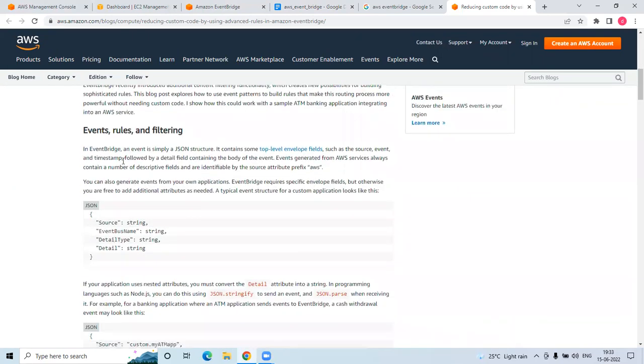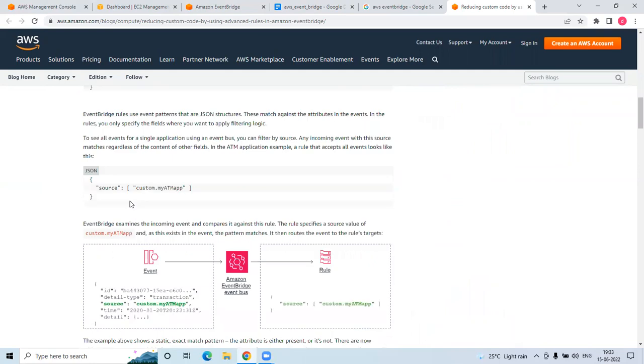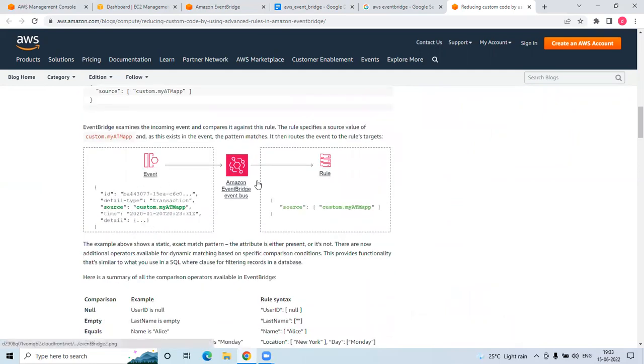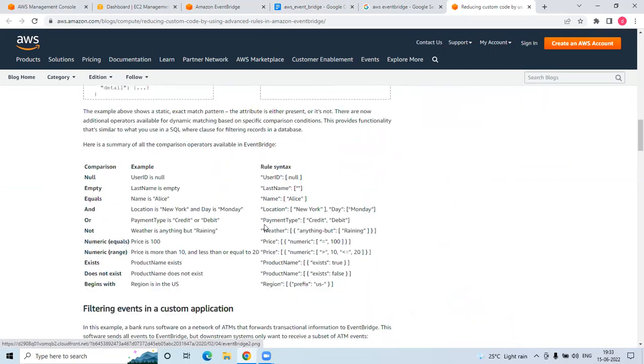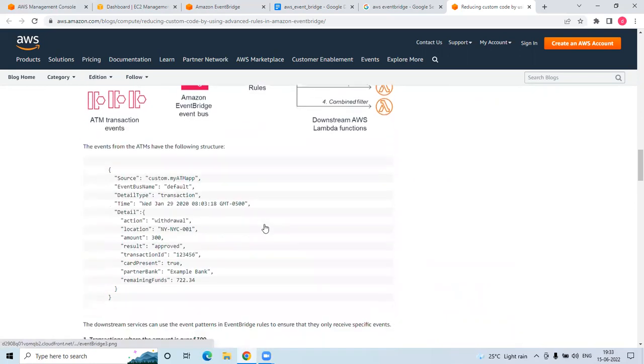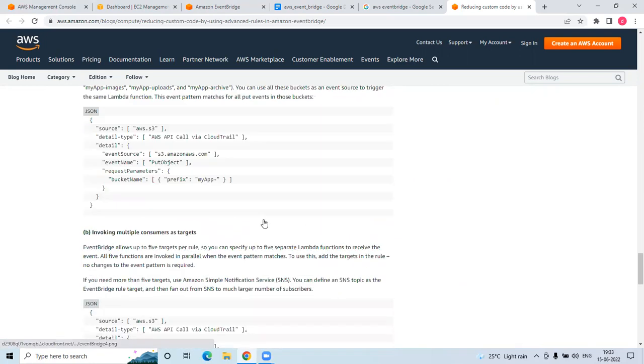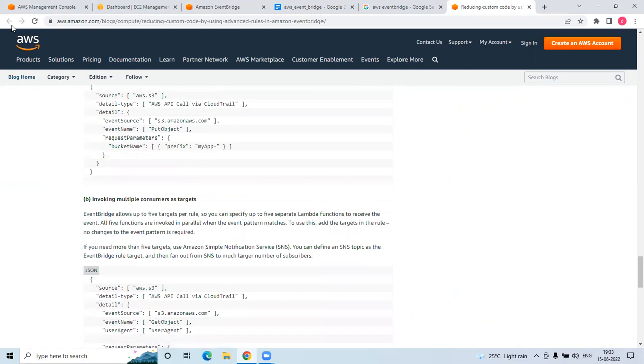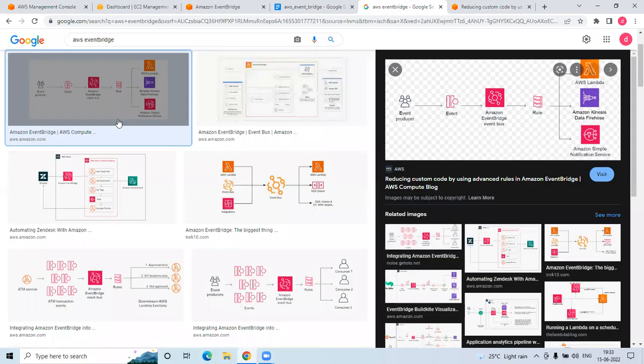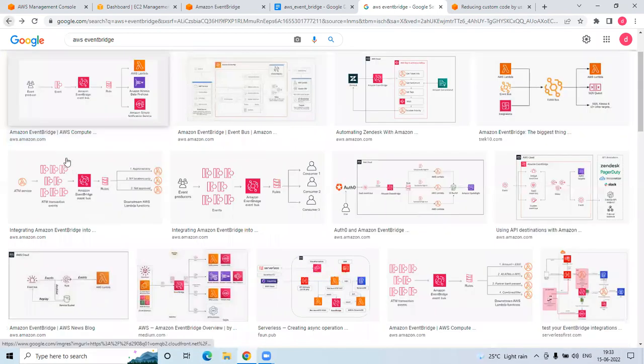So there are events, there are rules, and there is filtering. Events will go to the event bus, and you can specify the rules, whatever the rules, and you can customize the application, and you can go through it. So this is one of the AWS examples. We'll go for other examples as well. Let's go back.